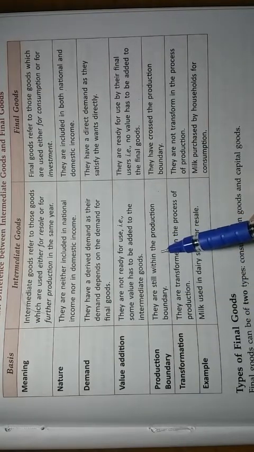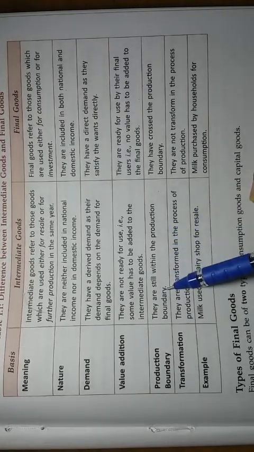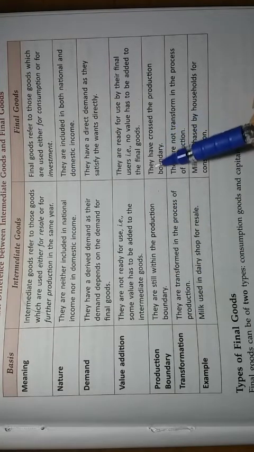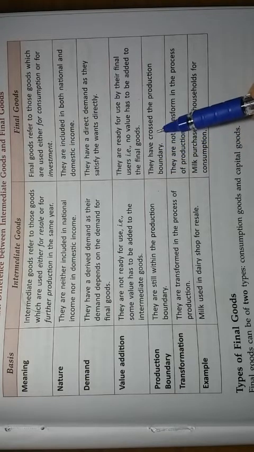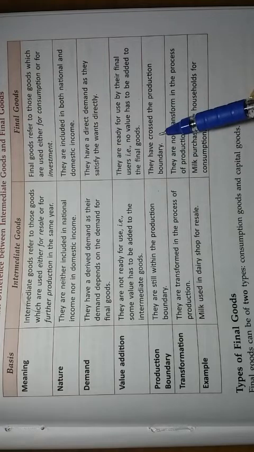Production boundary: since intermediate goods are not finished or complete, it is said that they are within the production boundary, and when these intermediate goods are complete and become final goods, it is said that they have crossed the production boundary or they are outside the production boundary.